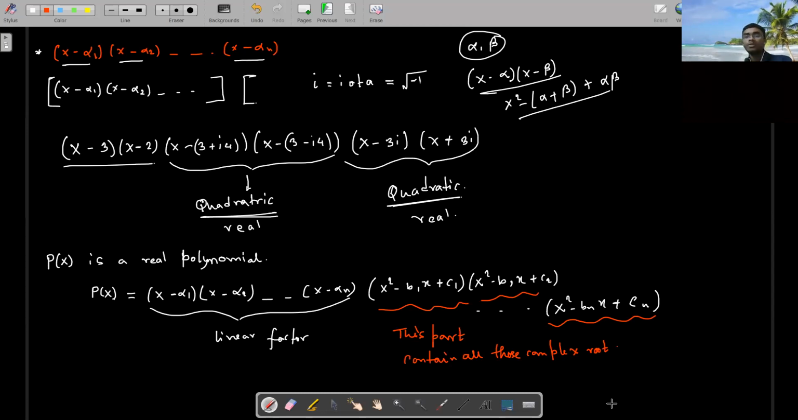Because when I just say, for example, you have this polynomial x minus... suppose I ask you to create the polynomial with the roots alpha plus ib and alpha minus ib. Here i means iota. Okay, so what is the polynomial?